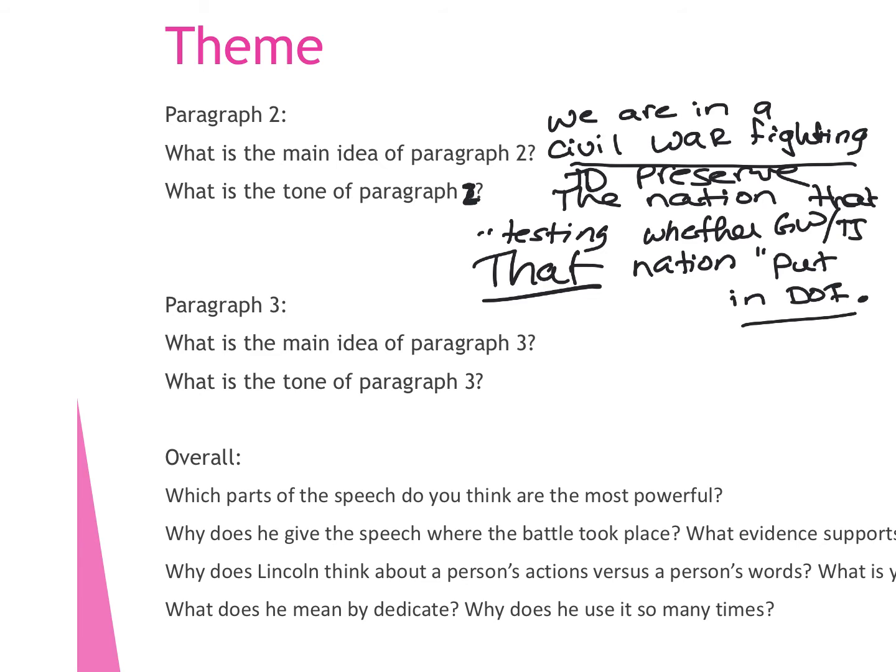Abraham Lincoln has a feeling when he's talking about can this nation endure? And when I taught this, we talked about positive, neutral, and negative. Okay, and then we had a little line. So when we think about the words that he chose, tone is based on the vocabulary that's used.